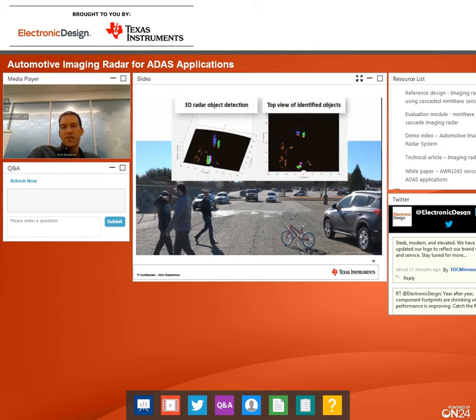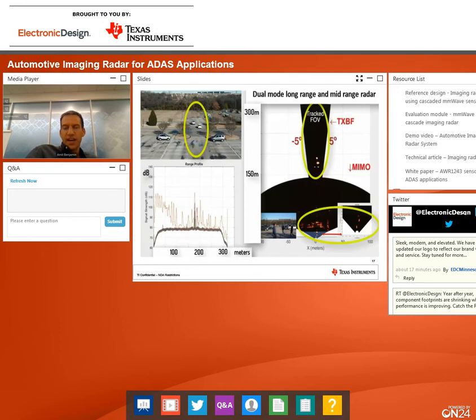Here we're taking the Doppler data and overlaying it on the static environment, and in the video you can see it also moving in real time. One thing that we highlight in this video is the MIMO performance, going down to 1.4, 1.7 degree angle resolution. The other thing is the extended range that we gain with beamforming, going up to 350 meters, and the ability to jump between 350 meter beamforming and MIMO from chirp to chirp.